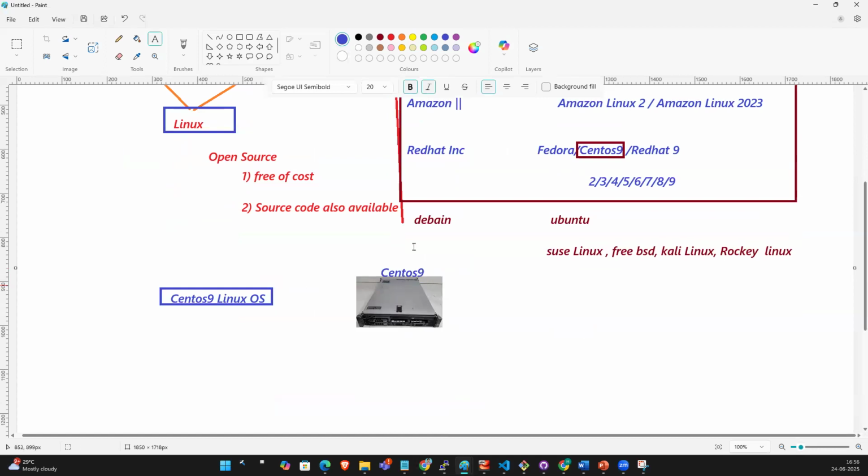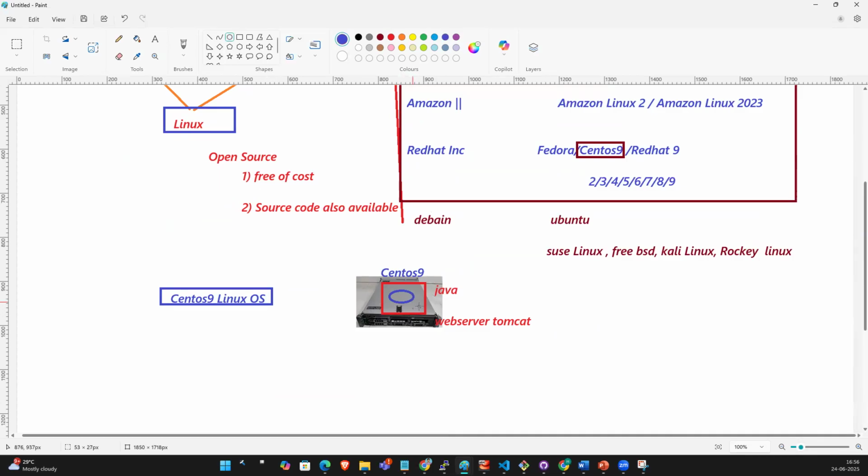You installed CentOS 7. Then you installed web servers, something like Java and the web server Tomcat, and you deployed the code here.